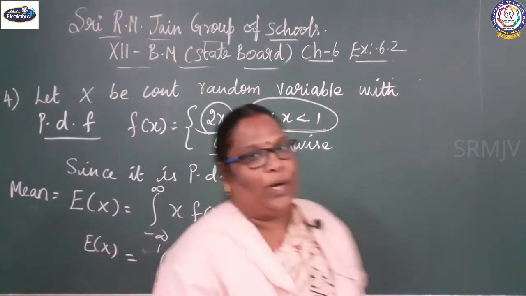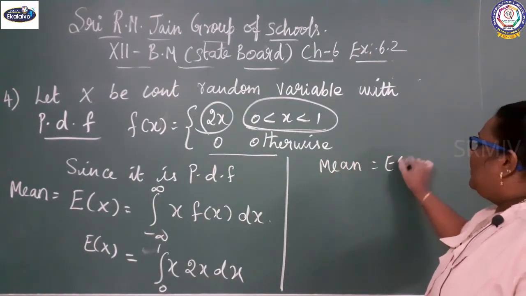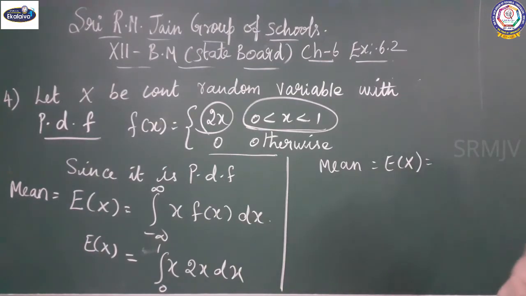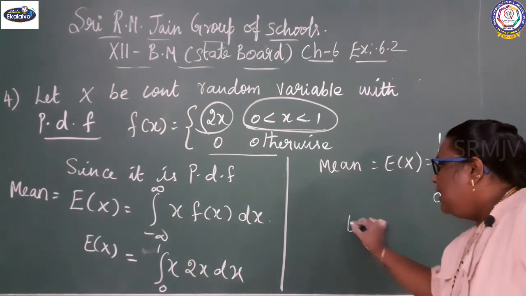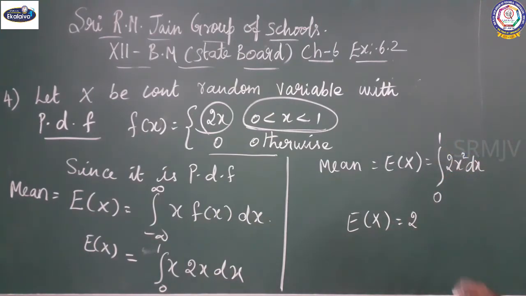So mean equal to expectation of x equal to integral 0 to 1 of 2x square dx. 2 is constant, you can take it out. Integral 0 to 1 x square dx.